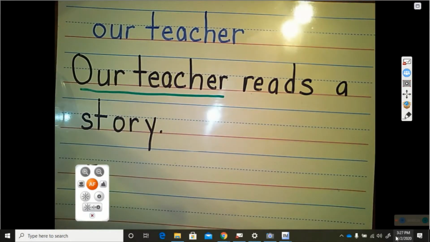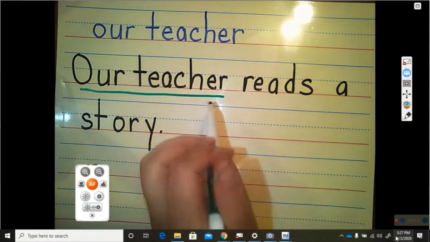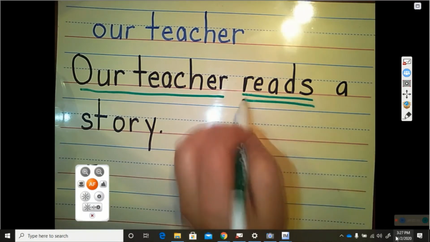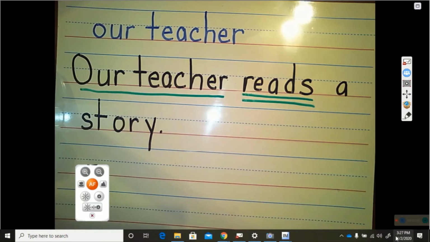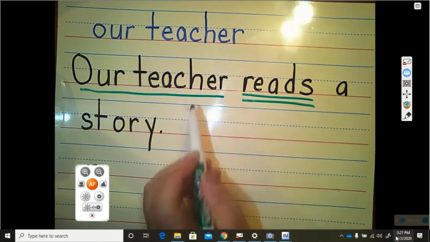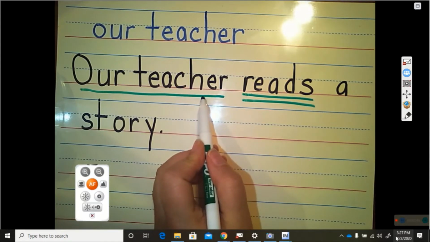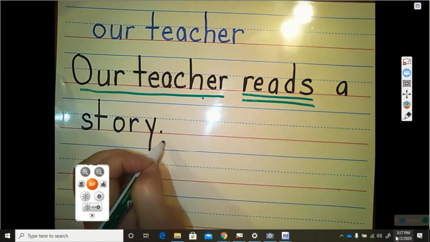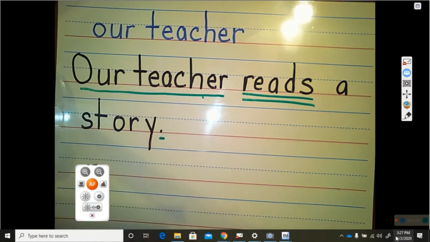And it also has to tell what the person is doing. Our teacher reads. Reads is the action word. It tells what the teacher is doing. So if you have a sentence that says the name of a person, our teacher, and what they do, then it's considered a sentence. It starts with a capital letter and it ends with a punctuation. In this case, it's a little period there.